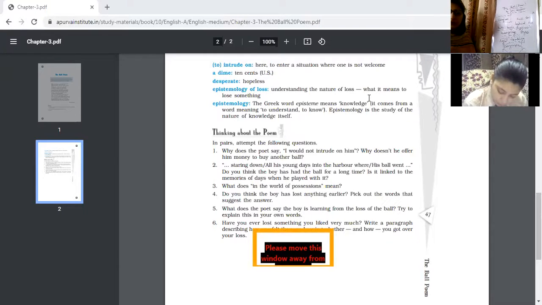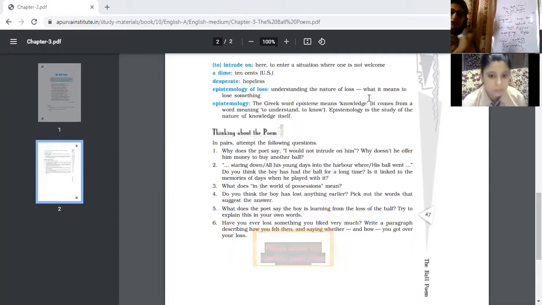It means it is for the first time that he has lost his childhood, and he was feeling very sad at the happening of this loss. And ultimately the poet wants the boy to understand his responsibility. He should understand that loss, and take it as a responsibility, how this loss has happened and how it can be consoled on his own.